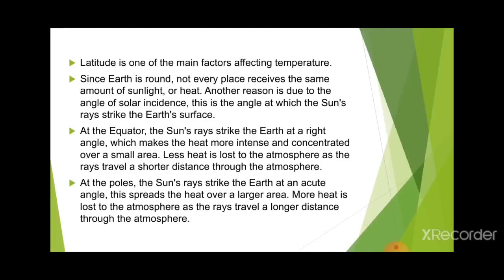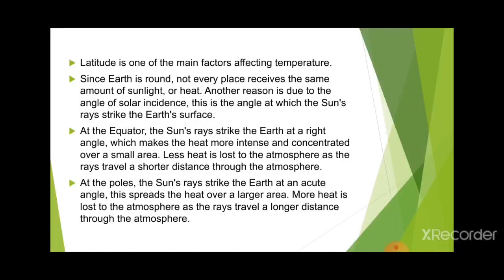Another reason is the angle of solar incidence. The sun rays strike the Earth's surface, especially at the equator, very vertically. But if we go beyond the equator, what will happen? The sun rays are slanting, and because of that the sun rays do not reach the areas near the pole or the temperate zone properly.